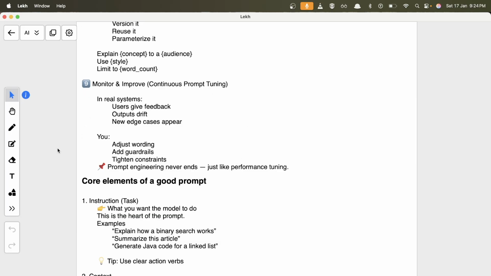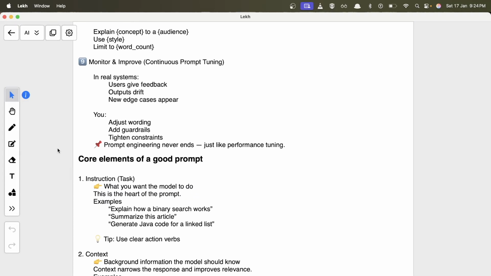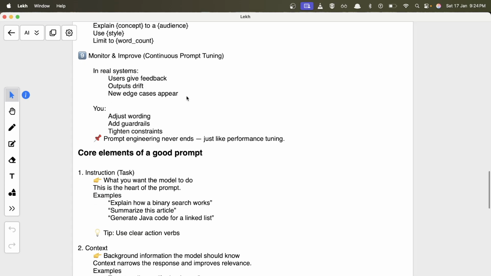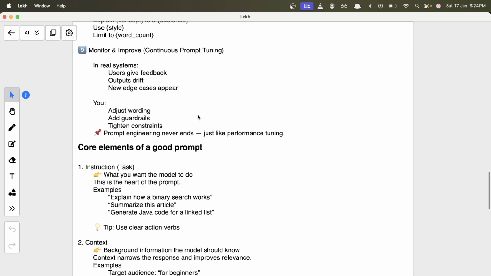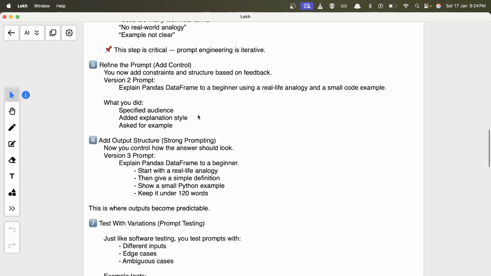After you get your first version, you keep on monitoring how it is performing, and based on the performance, your requirements, and modifications, you keep on doing this again and again, creating different versions of the prompt. So that's how prompt engineering looks in a developer's life.